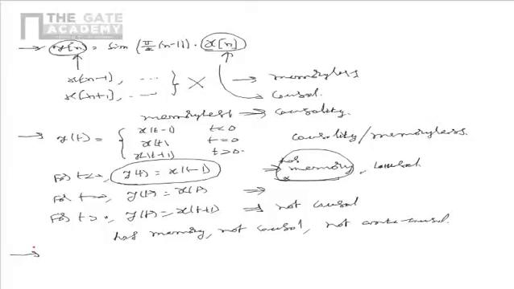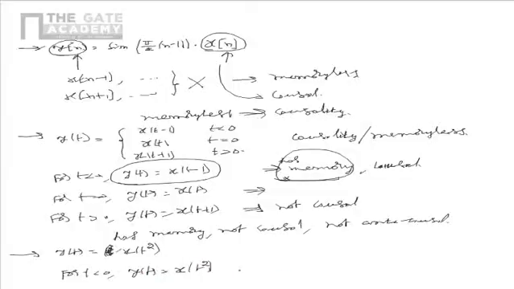Now let us consider another system which is represented as y of t is equal to x of t square. We have to find if the system is causal or memoryless. In this case, for t less than 0, y of t is equal to x of t square.